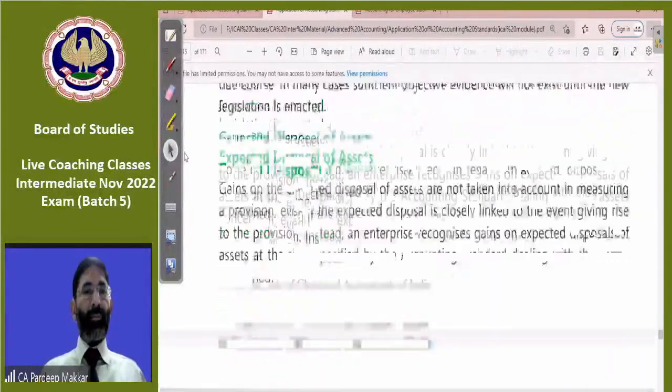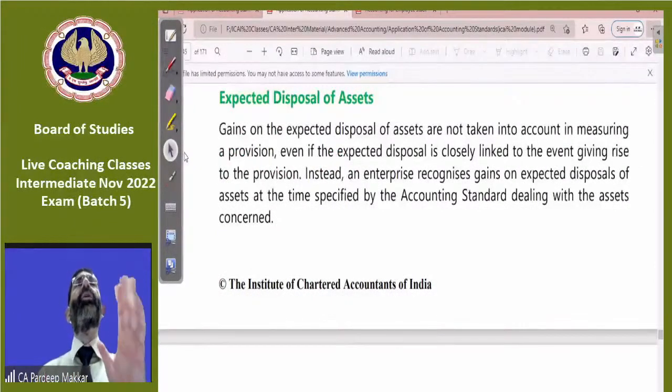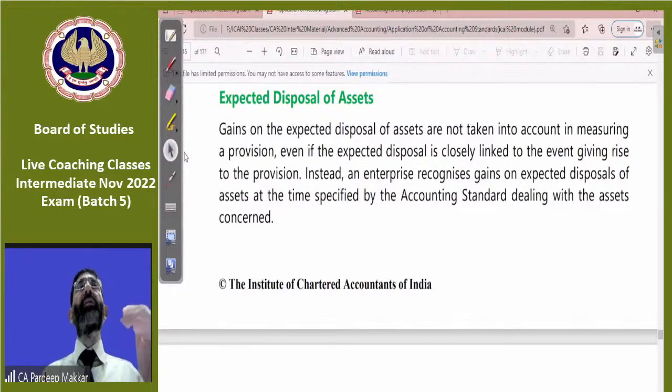This is a good thing. Expected disposal of asset. Very good point, which may come into your exam. What is it saying? If we are expecting any gain on the expected disposal of asset, what is it meant for?